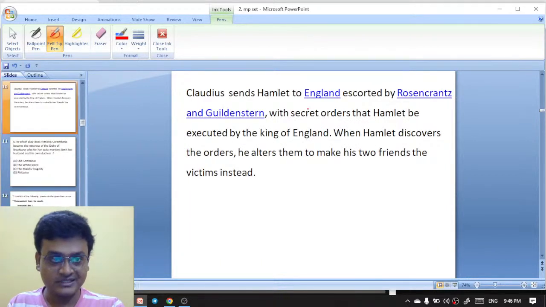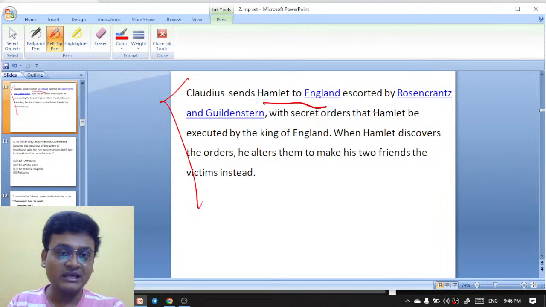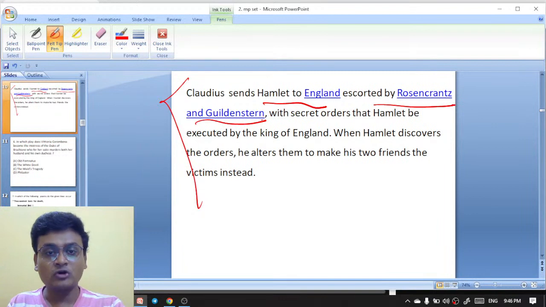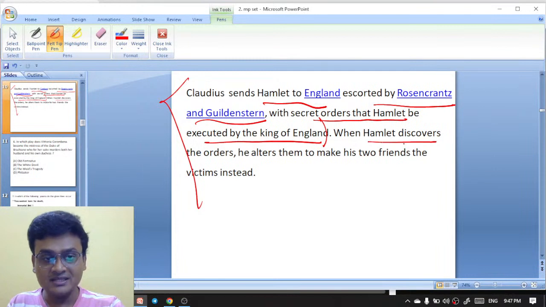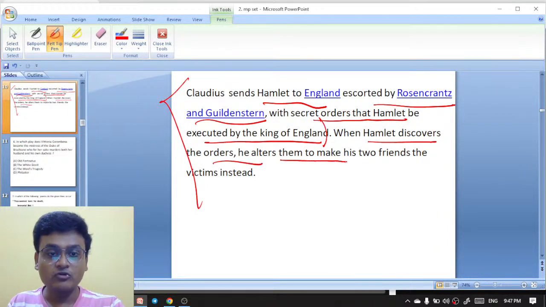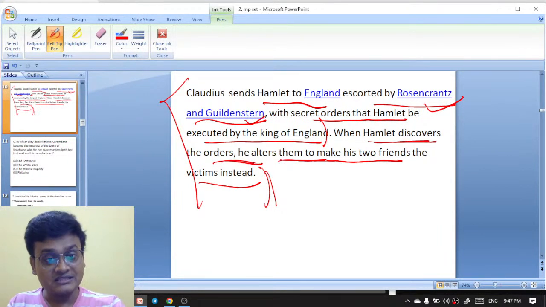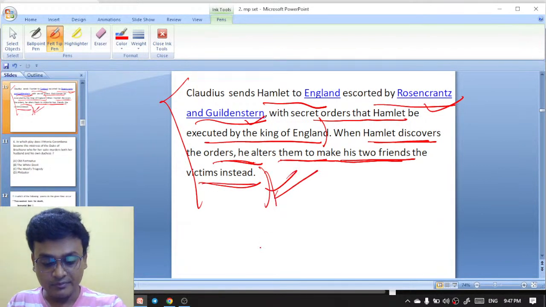And here you see the explanation. Claudius sends Hamlet to England, escorted by Rosencrantz and Guildenstern, which is actually a work by Tom Stoppard also, with secret orders that Hamlet be executed by the King of England. When Hamlet discovers the orders, he alters them to make his two friends the victims instead. Rosencrantz and Guildenstern are the friends of Hamlet. So these were the explanations of the previous question.